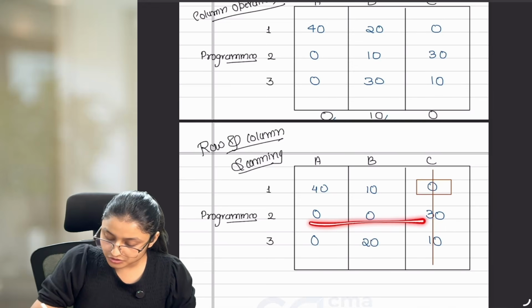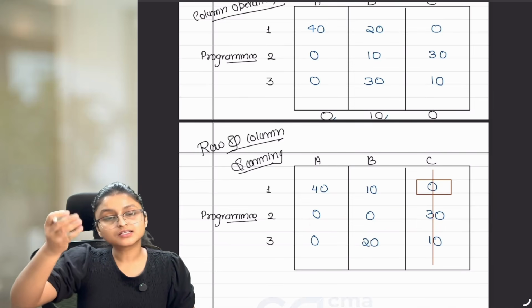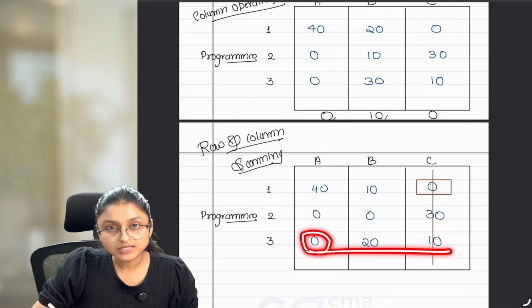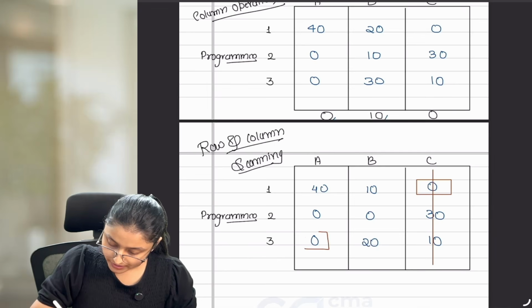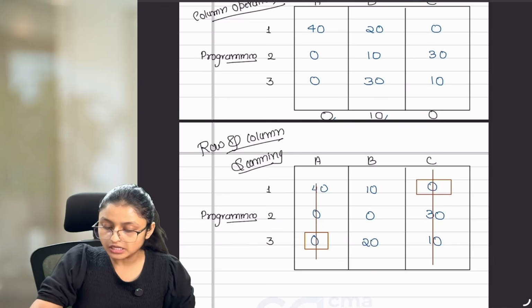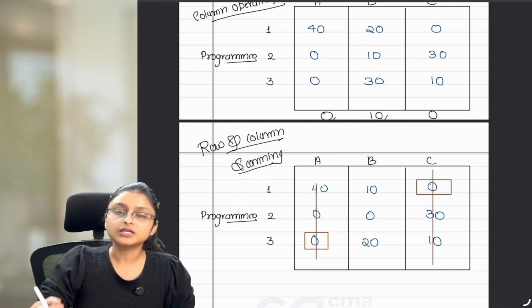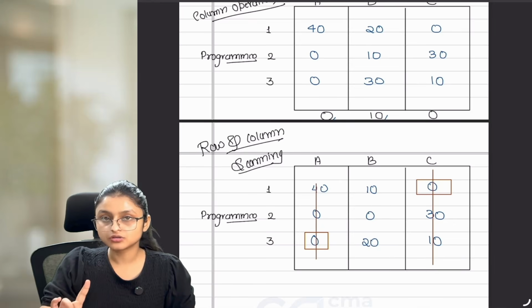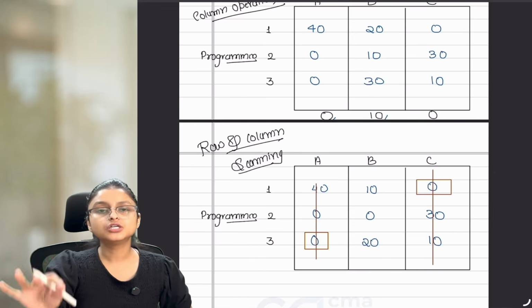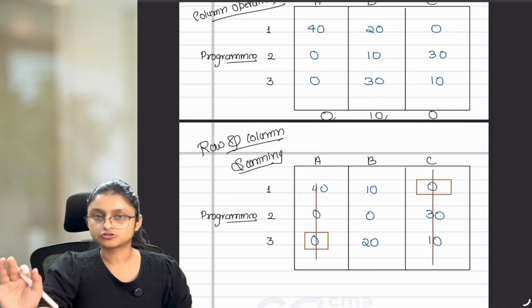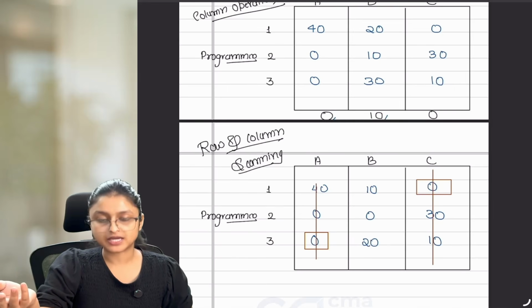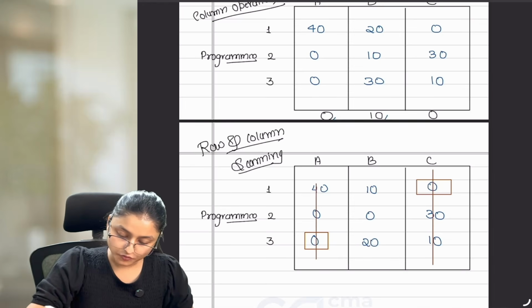Now if you notice, in this row there are 2 zeros. If 2 zeros are there, leave that row and move to the next one. In this next row, we are having 1 zero. And if 1 zero is there, put a square in it and cut the column, because we were scanning rows. Now all the rows are already scanned. Now move to column scanning, because we are left with 1 zero also. If you are left with any zeros where there is no crossing, then you need to do column scanning also. But if after row scanning itself all the zeros are covered, then no need of going to column scanning. But if all zeros are not covered, then go for column scanning.